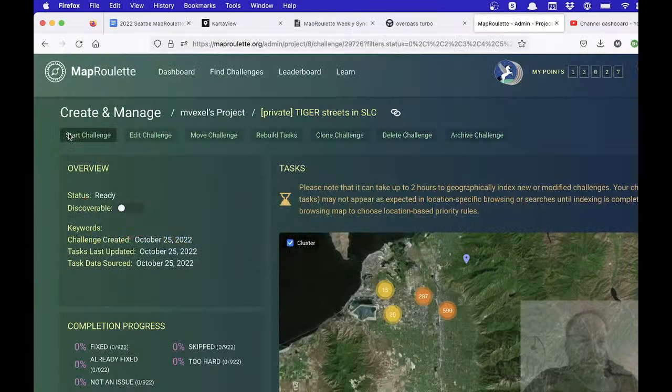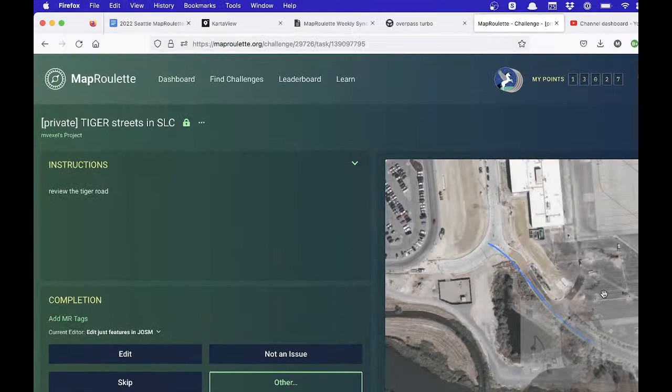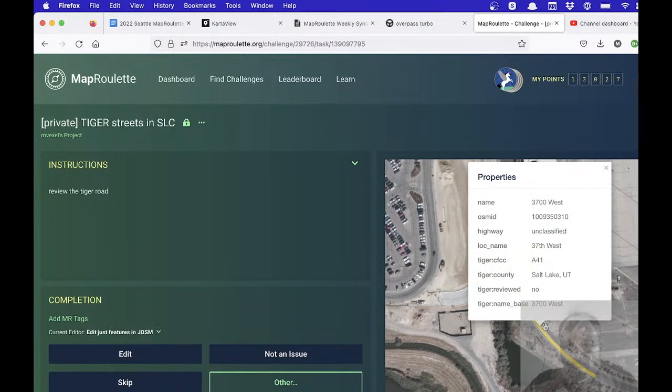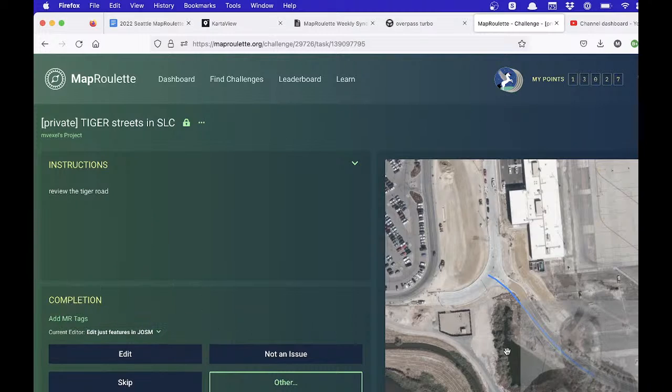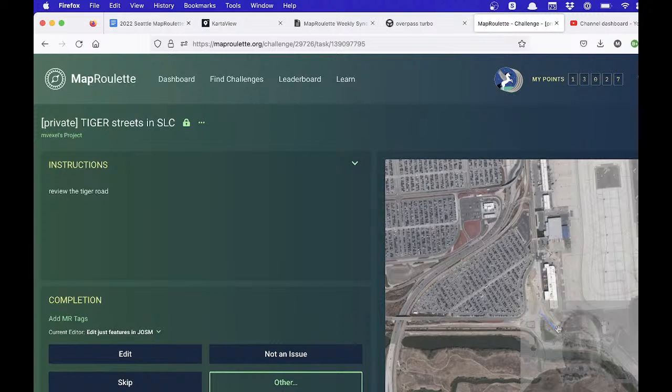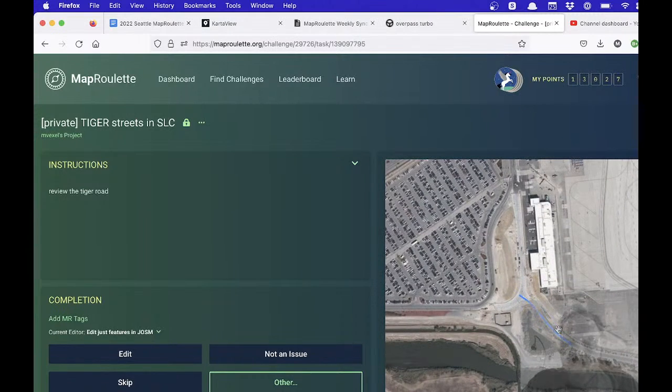So I'm going to start the challenge, and here's the first thing. And I'm using the editor setting, edit just features, so it will just load this single way into JOSM instead of the whole area. The reason I do that is mainly because sometimes these ways are very long and you end up downloading a whole bunch of data that you're not going to use.